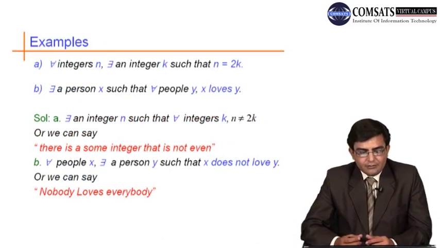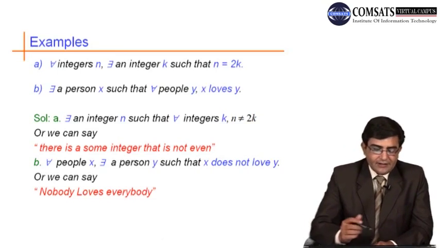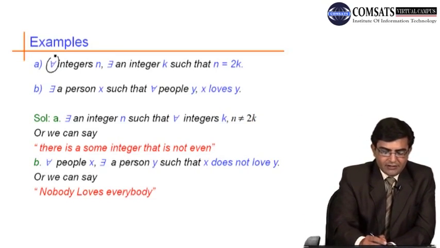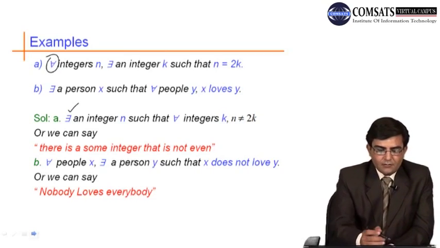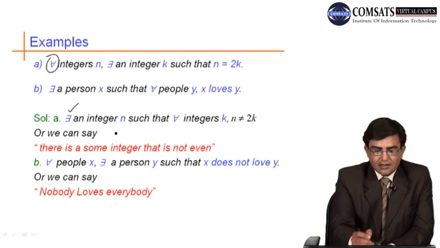For example, in part A we are given: for all integers n, there is an integer k such that n is equal to 2k. So how to negate it? This for all will be converted to there exists an integer n, and this comma will be converted to such that.